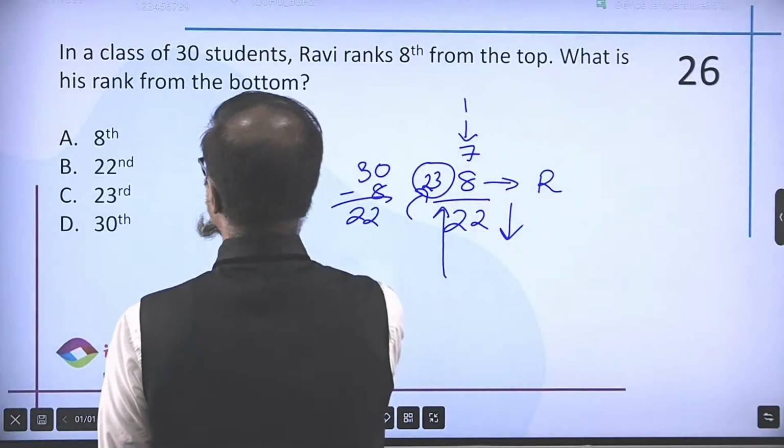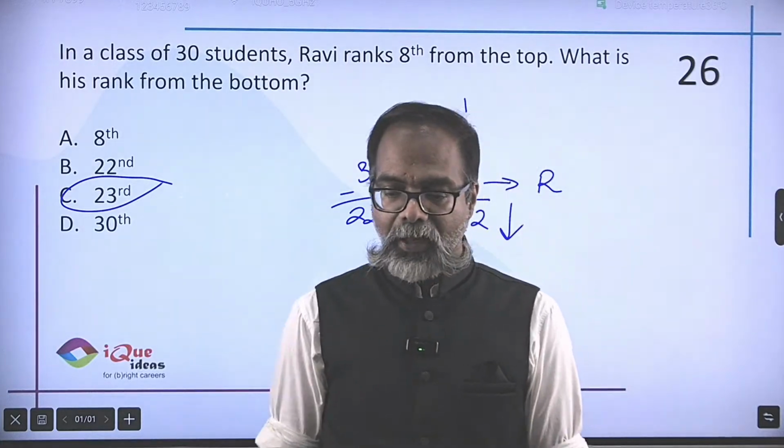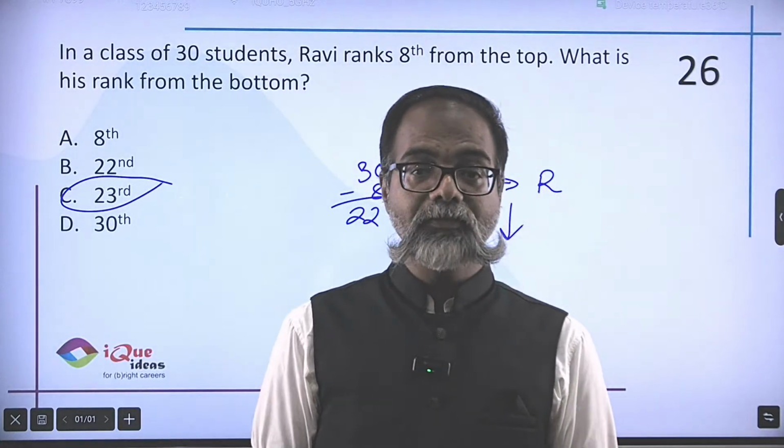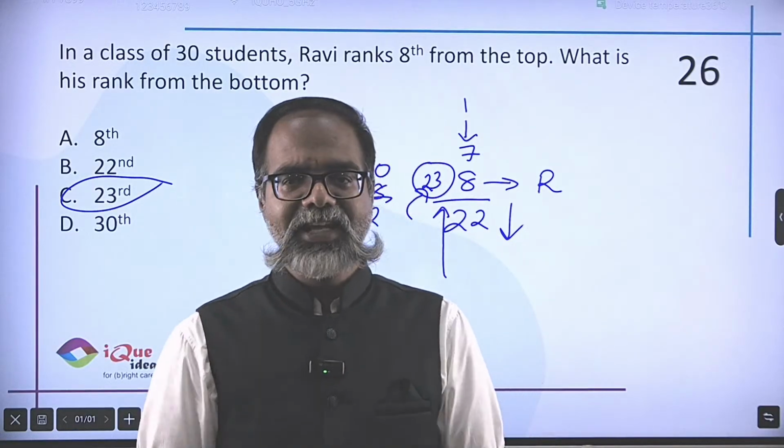You have to be careful. It is not 22nd. If there are 22 people after him, then his rank from the bottom will be the 23rd one. That's the only mistake you will make. Otherwise, very, very easy question to solve.